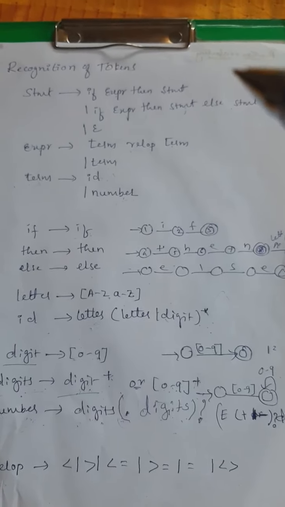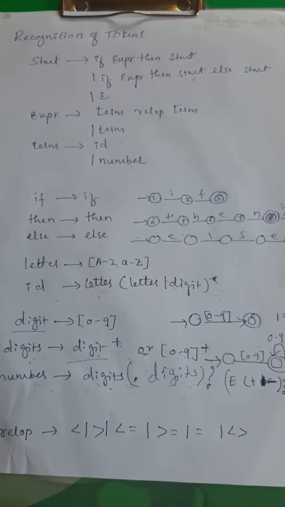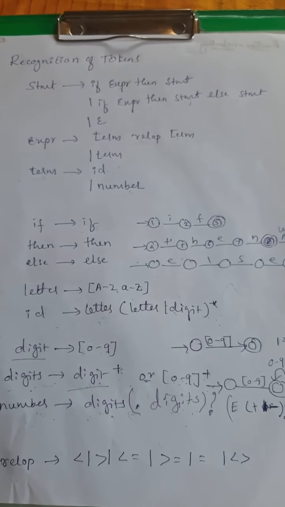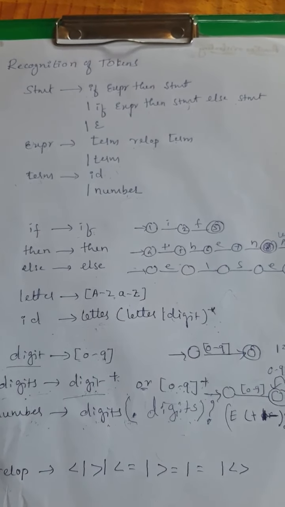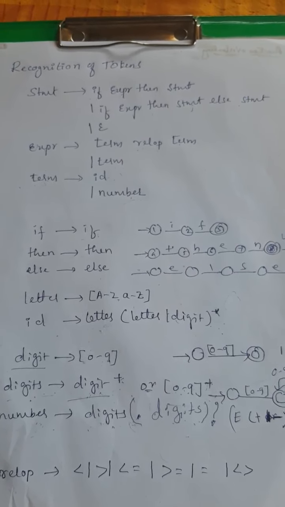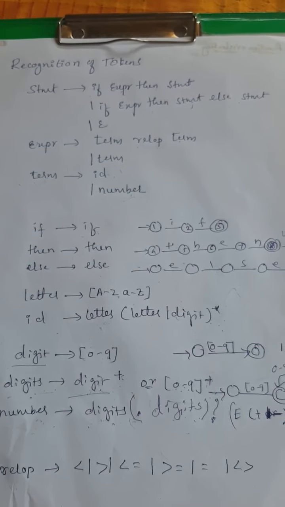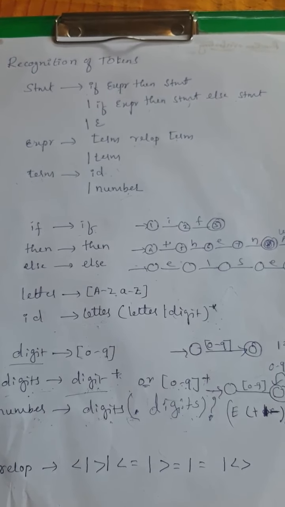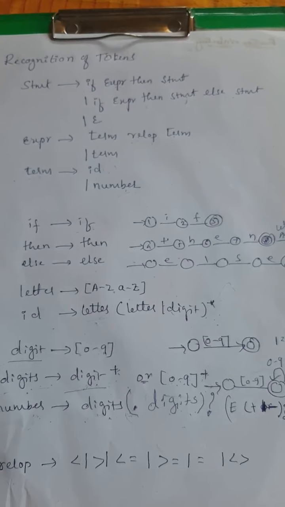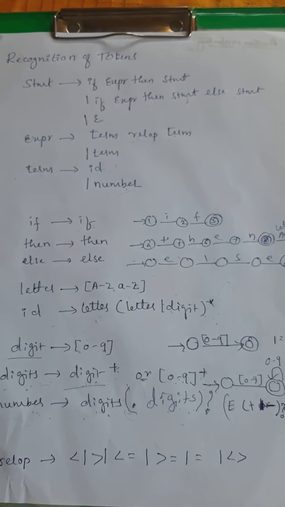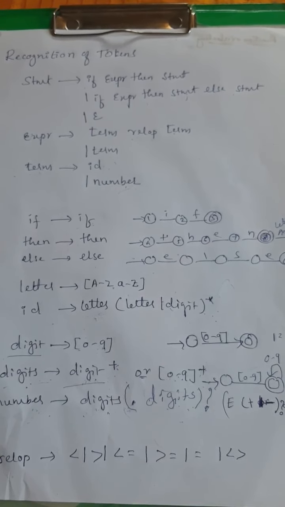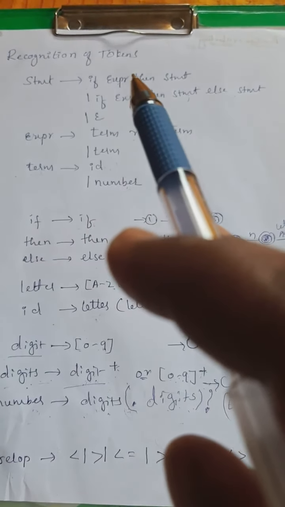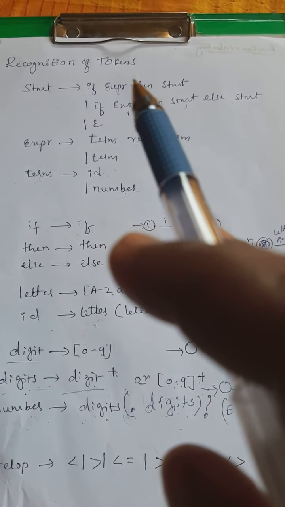In the last video, we had discussed the role of the lexical analyzer in the compilation process. The role of the lexical analyzer is to create the token after matching lexeme with the pattern. Let us see one more example for this. Here I had considered the branching statement, that is the if else statement. I try to recognize tokens from this statement along with the pattern.